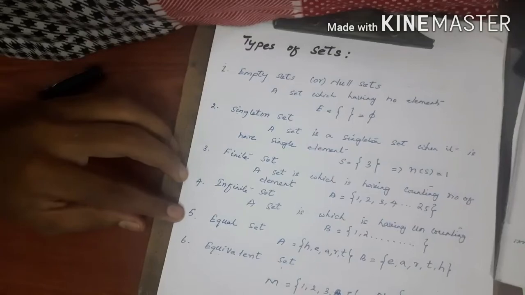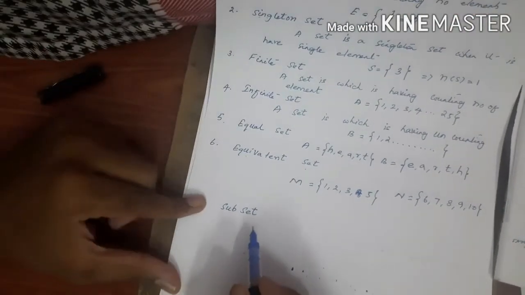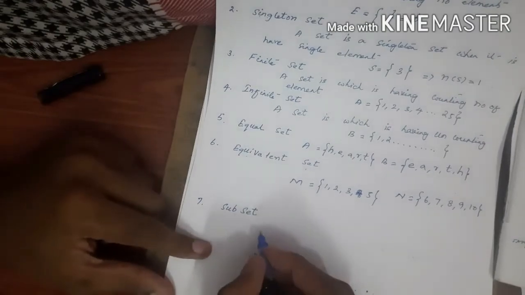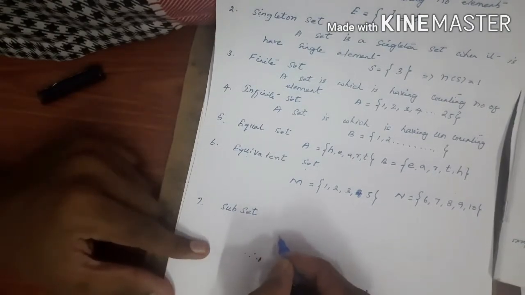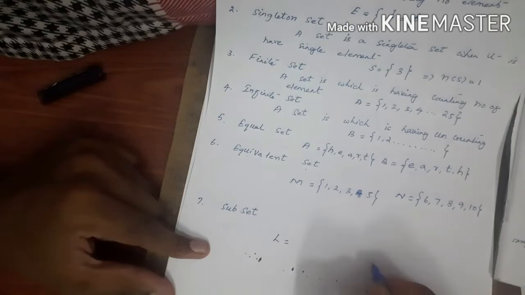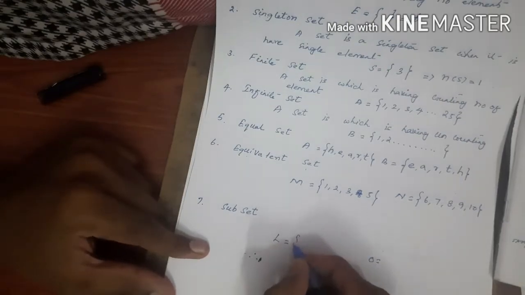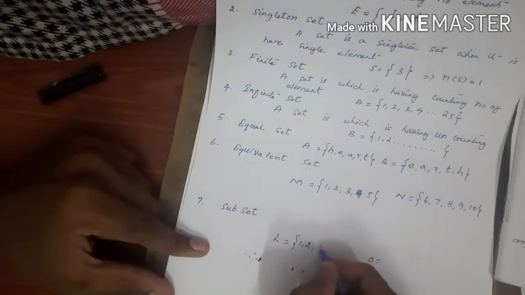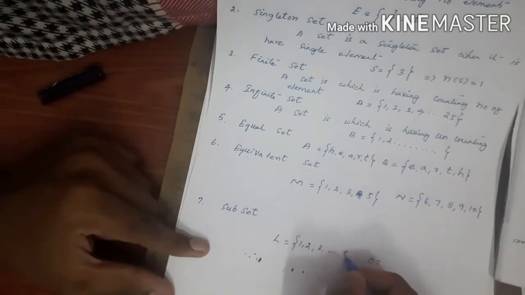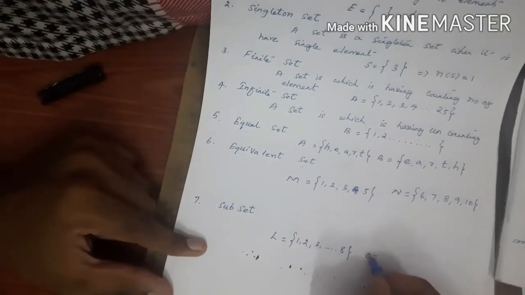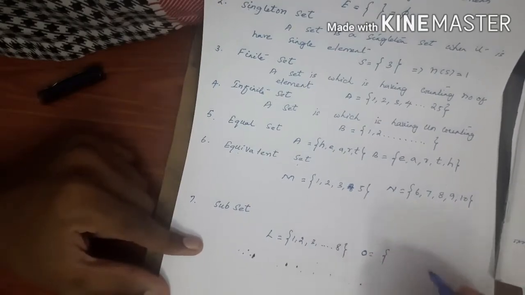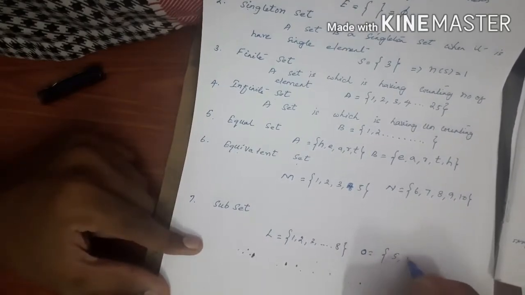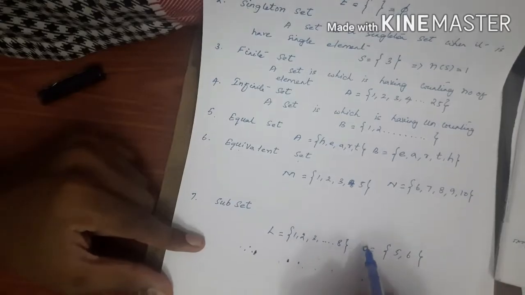Another one is a subset. See what a subset is. For example, two sets, L and O. Set L has elements 1 2 3 up to 8. Set O has just 2 elements, 5 and 6.